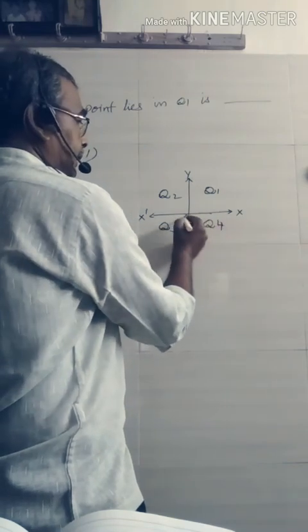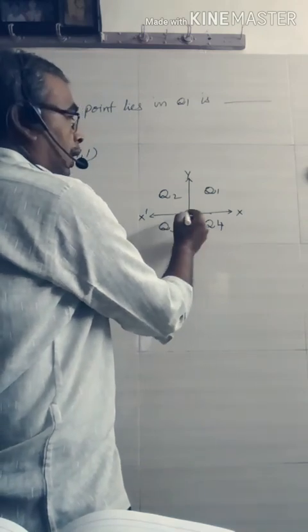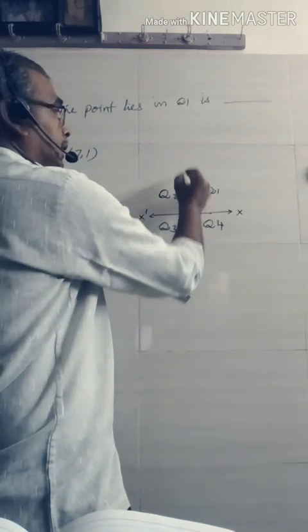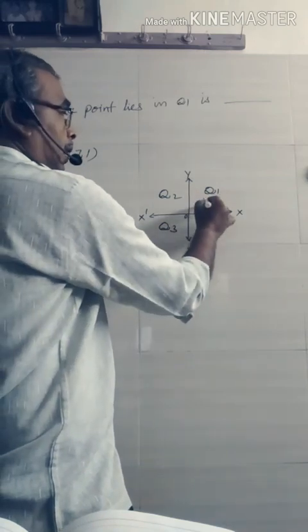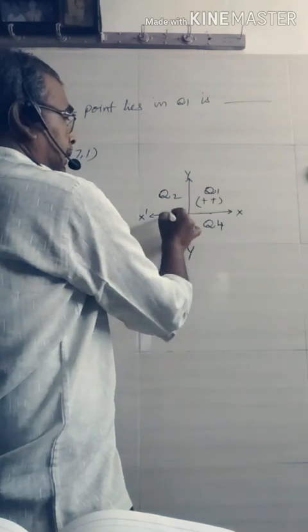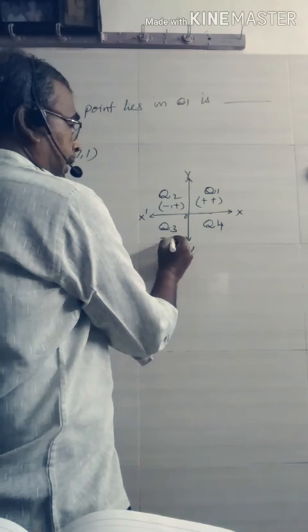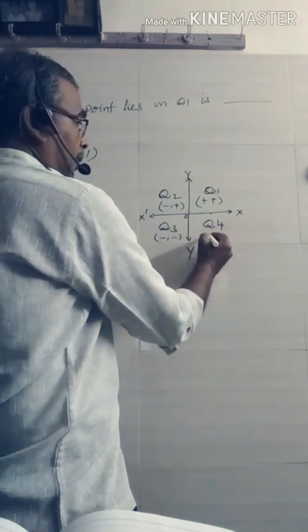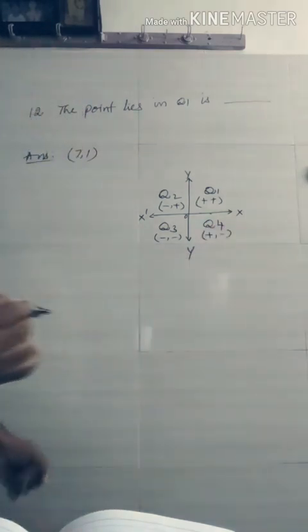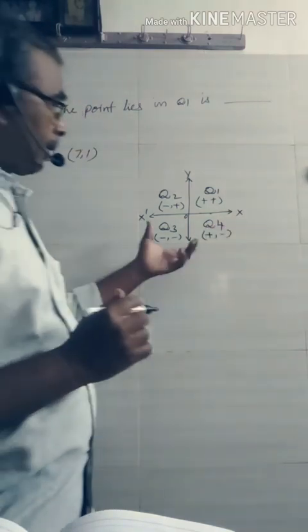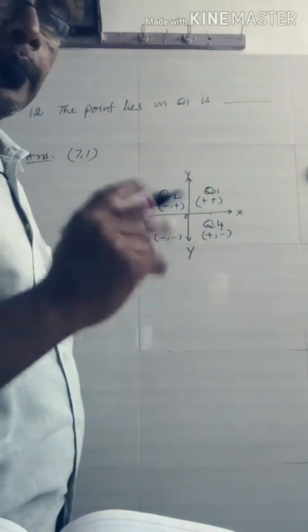These are the negative x-axis. This is the positive y-axis. This is the negative y-axis. Hence, these all are plus, plus. These are minus, plus in quadrant 2, minus, minus in quadrant 3, plus, minus in quadrant 4. Already we know this. So I simply recall it. Okay, thank you.